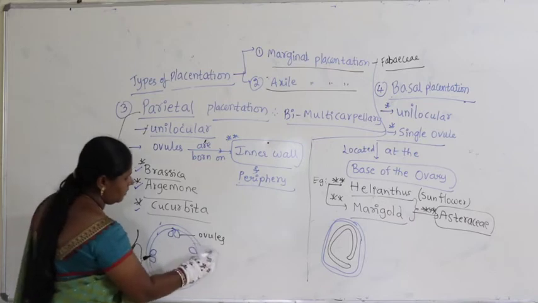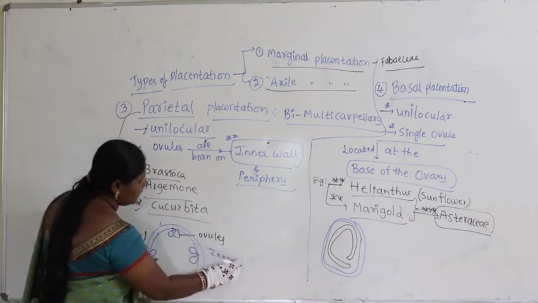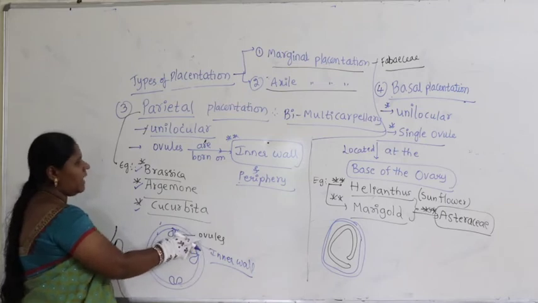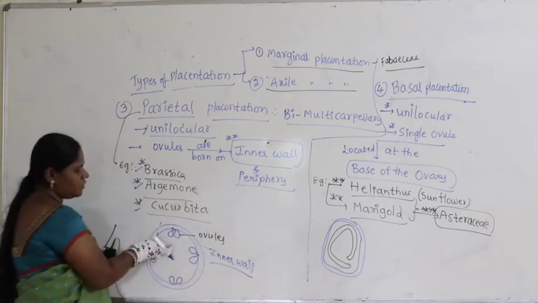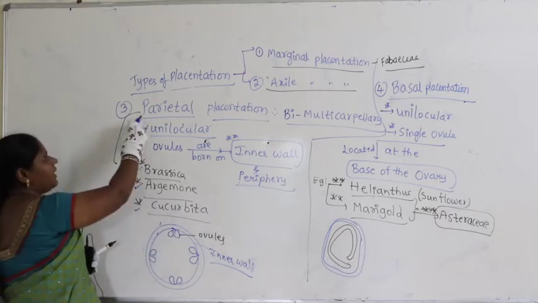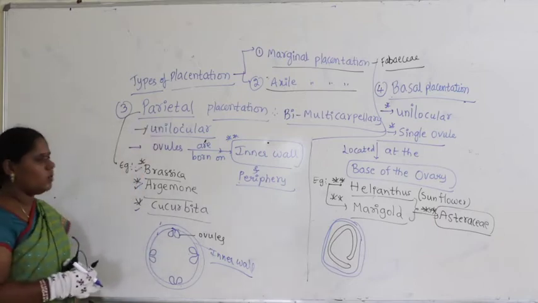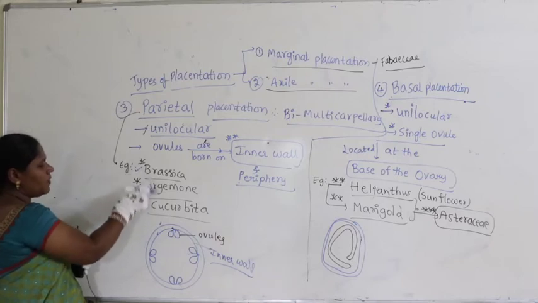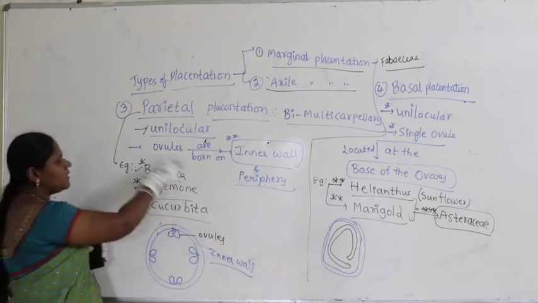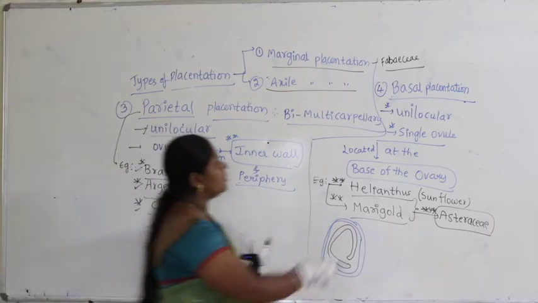They are located on the inner wall. Ovules are borne on the inner wall and periphery. Periphery means towards the periphery, not in the center. That's why it's called parietal placentation. What are the examples? Brassica, Argemone, Cucurbita. Such a type we find in these examples. What is the next one?